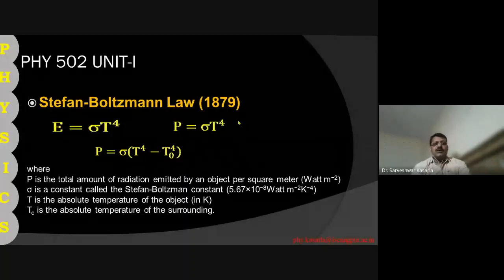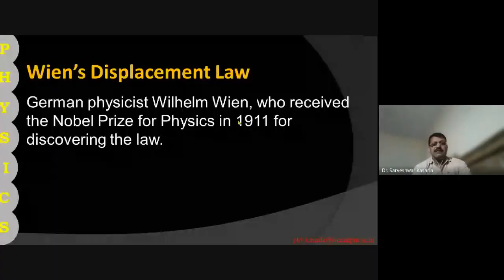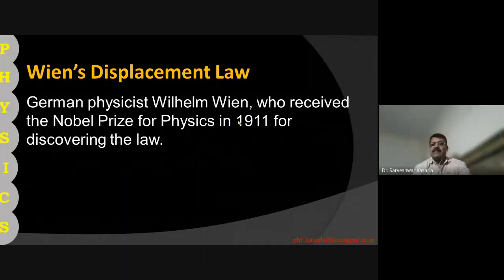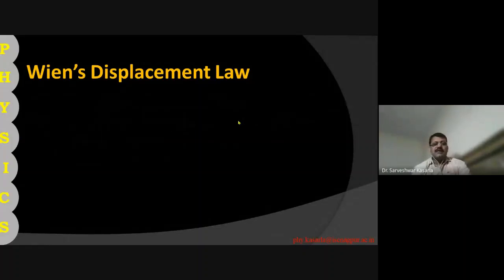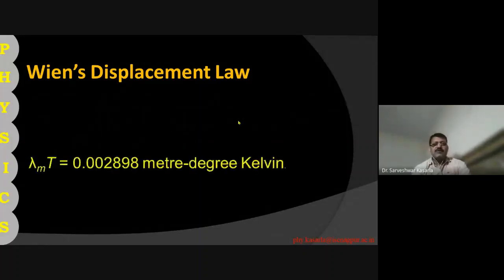Now, as I said, scientists gave theories about black body radiation. The German physicist Wilhelm Wien received the Nobel Prize in physics in 1911 for discovering this law. What that law says is that lambda m into T is equal to a constant.